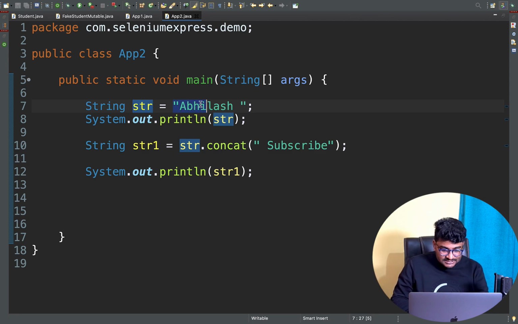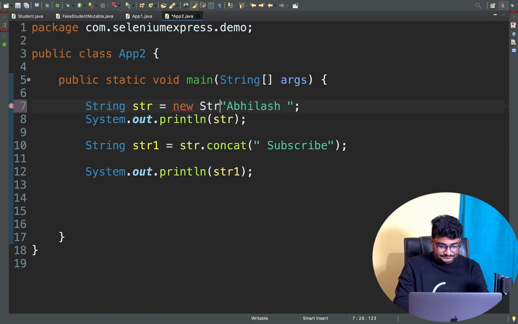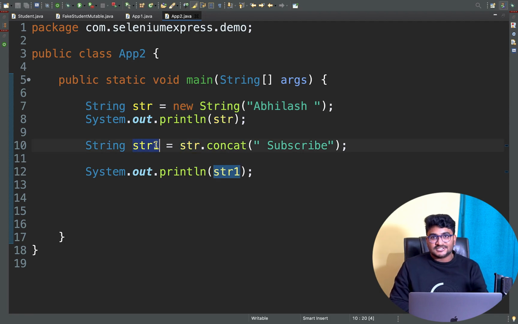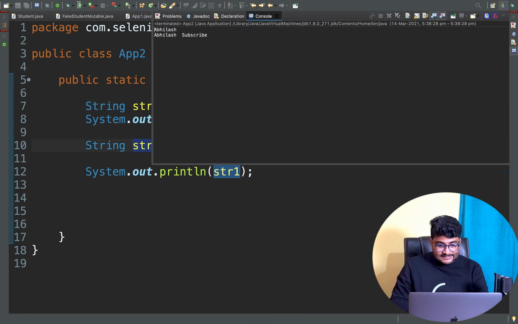You can use a double quote, or you may use the new String method. Don't get confused with this constructor stuff. If I create my string like this, str is a different string, and str1 is a different string. If you run this, obviously you'll get Abhilash and Abhilash subscribe.